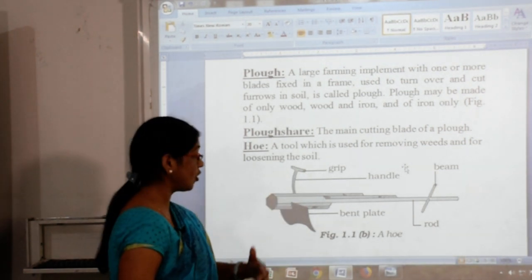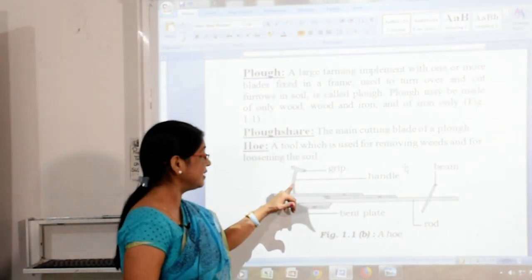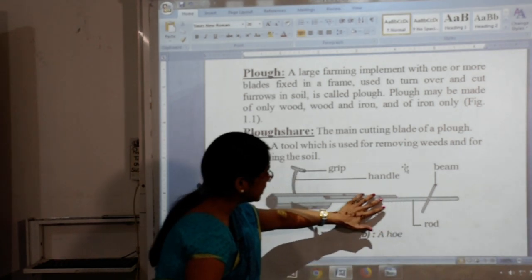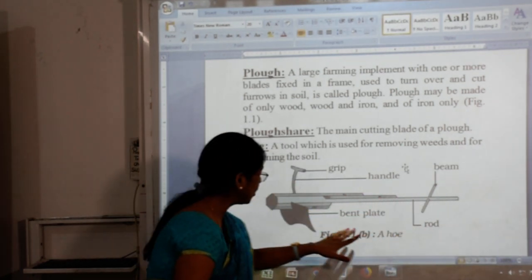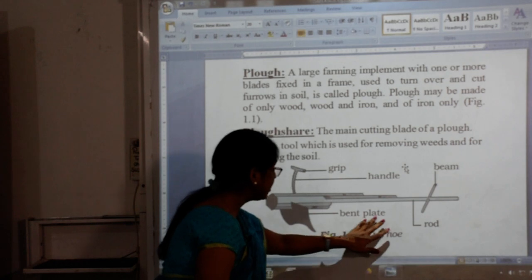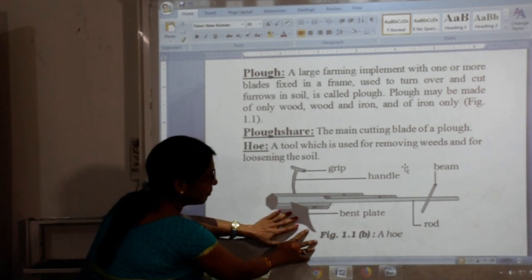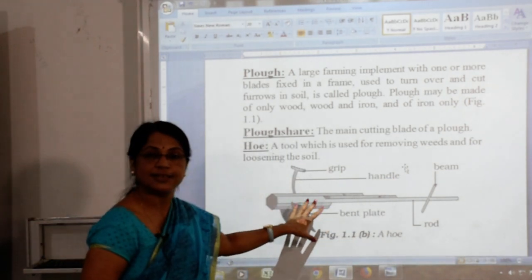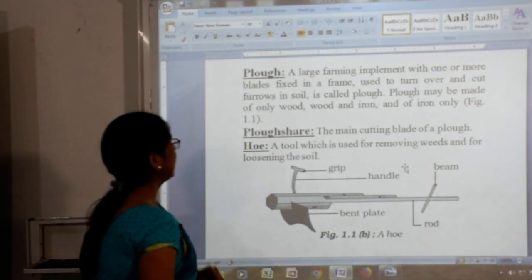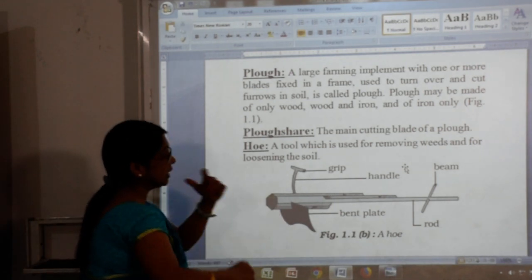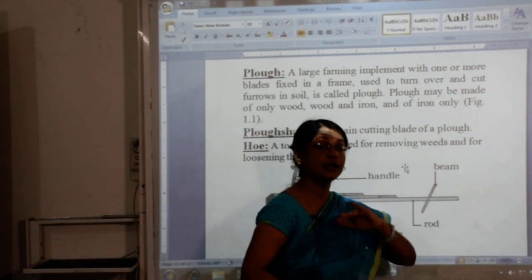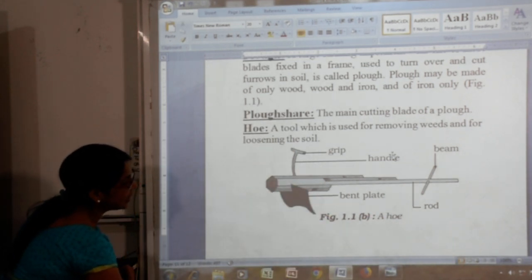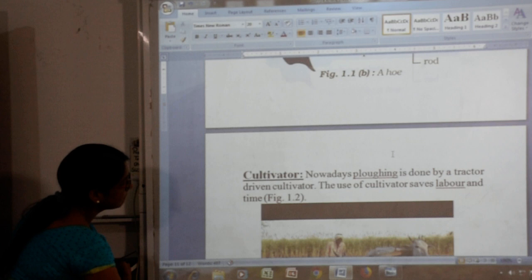Kindly see it, children, along with me. There is the handle, the beam, the long rod, and the bent plate, which plays the main role. So this is the Indian hoe, used especially for removing all the weeds.